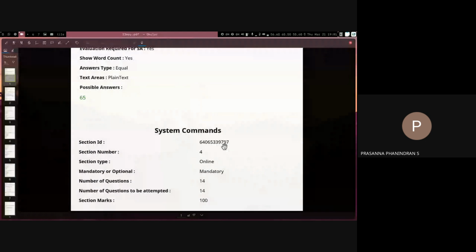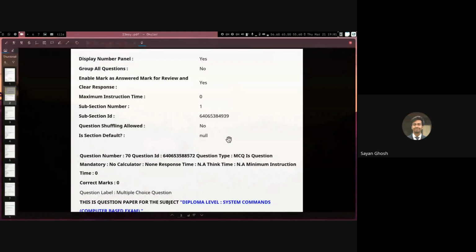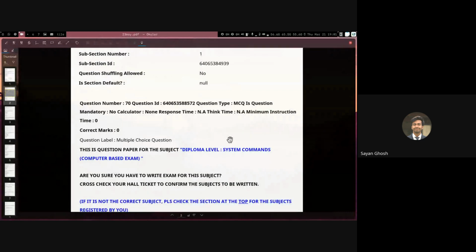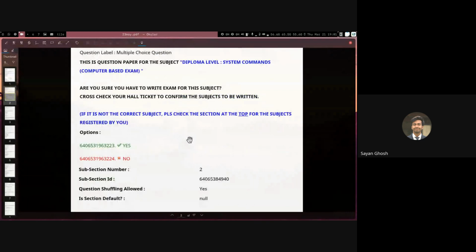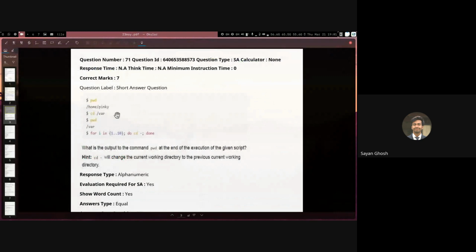Yes, sir. So this is the 2023 May term paper. Let's go through the questions. The first question obviously is something else, so this is the actual question. Here the question is, we are currently in a path which is /home/pinky, and then we do cd /where. So if we do cd /where, then when we do pwd, the path is /where.